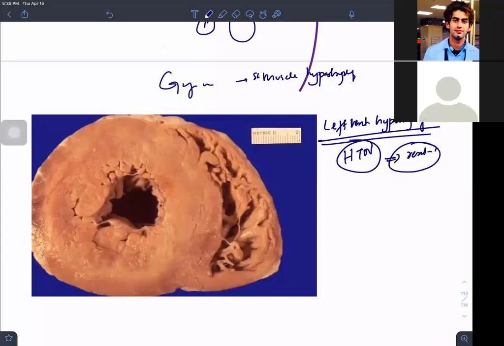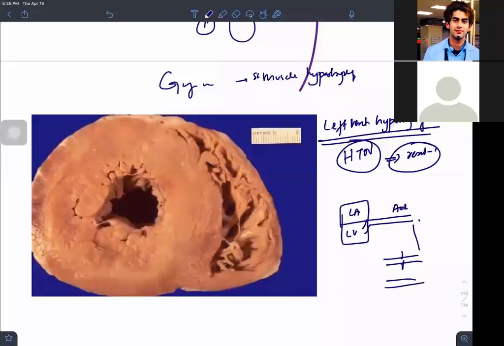That resistance, for example, this is my left heart. Okay, it's the left atrium and left ventricle, and this is connected to my aorta. Now systemic vascular resistance is so much that my heart has to pump more so that I can send the blood to the demanding organs. So you will have to work more.